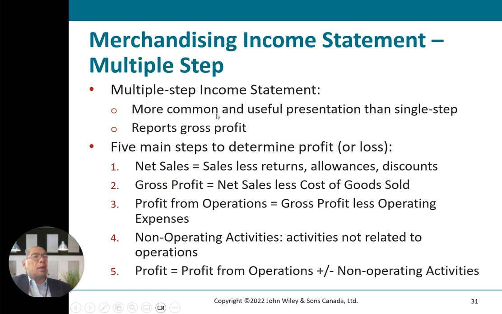The multiple-step statement is a more common and useful presentation than the single step. It can report gross profit. There are 5 steps to determine the profit or loss of the company. The first one is net sales, which is sales less returns, allowances, and discounts. Number 2 is gross profit, which is net sales less cost of goods sold. Number 3, profit from operations, equals gross profit less operating expenses. Number 4 is non-operating activities, which are activities not related to operations. Number 5, profit, equals profit from operations plus or minus non-operating activities.